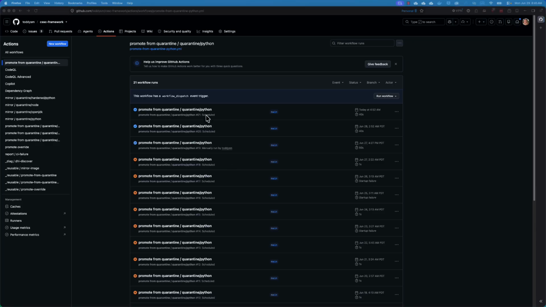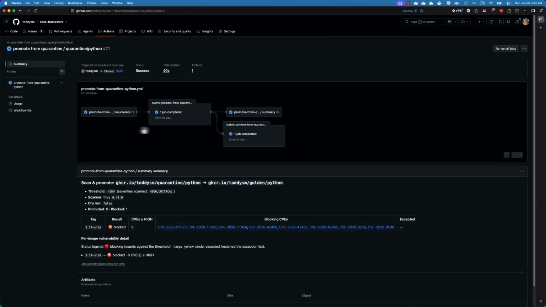Here is how the promotion of container images from quarantine to a golden registry works. So here I have a bunch of GitHub actions that are trying to promote the Python image from quarantine to the golden registry. If you open the latest run of this GitHub action, you will see that the action is blocked because the vulnerability scan found a bunch of vulnerabilities in this particular image.